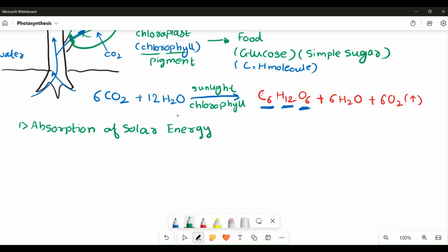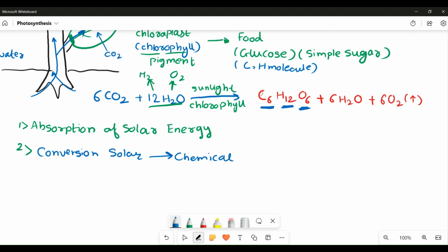This chemical energy is nothing but the splitting of the water molecule into hydrogen and oxygen, which leads us to the second step of photosynthesis, the conversion of solar energy into chemical energy. How would this solar energy be converted into chemical energy? By the splitting of the water molecule.